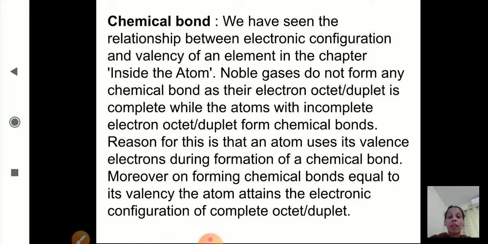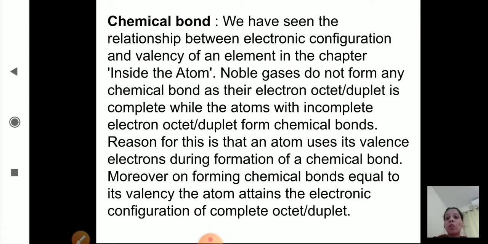We have seen the different examples of noble gases. In noble gases, except helium, all other gases have 8 electrons in the outermost shell, meaning their octet is completed, and helium has 2 electrons in the outermost shell, meaning its duplet is complete. So all the noble gases do not form any chemical bond as their electron octet or duplet is completed. But the atoms with incomplete electron octet or duplet form chemical bonds to complete their octet or duplet.